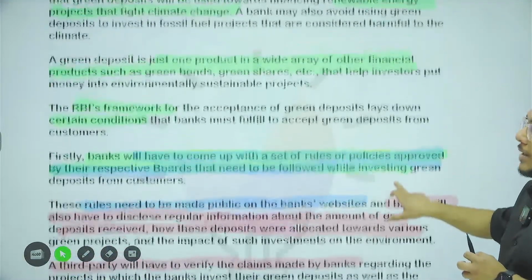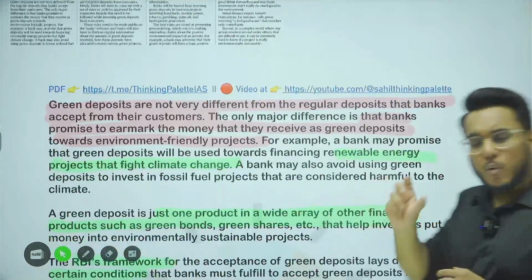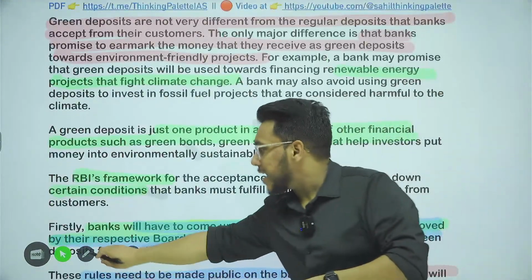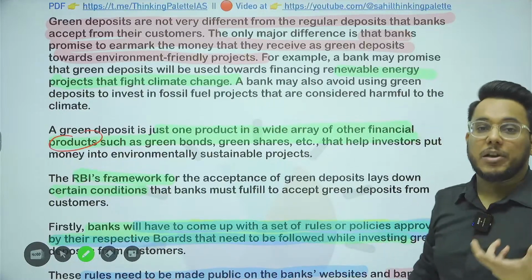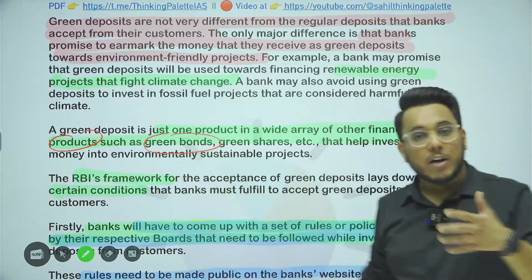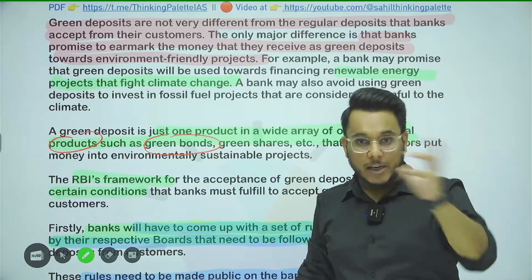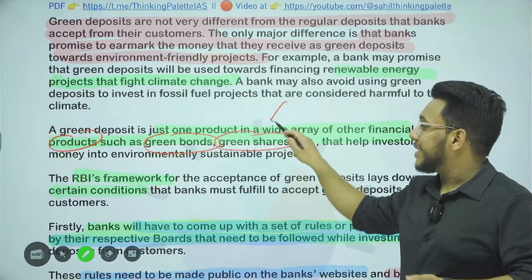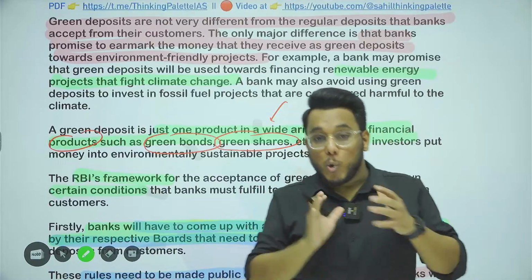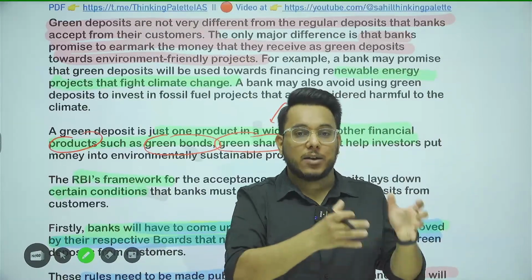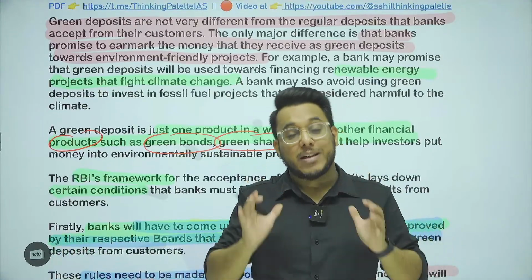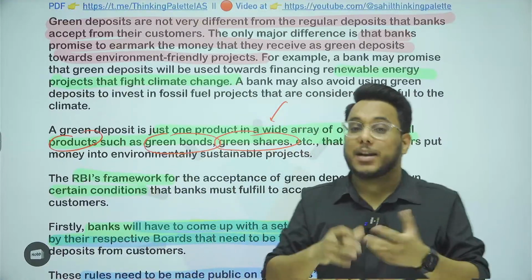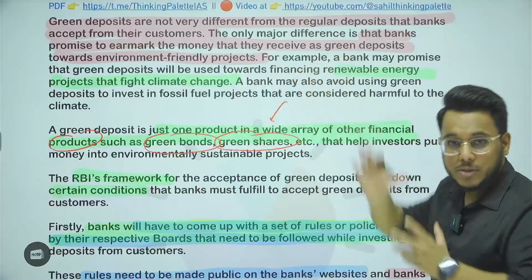Now, the green deposit is nothing but one type of climate finance tool. You might have heard in the news that there are many financial products today which have some kind of a green application. For example, there are the green bonds. So government is issuing the bond and the government will use that particular money into the climate smart infrastructure projects. There are the green shares. Basically there are certain companies who promise to their stakeholders or their investors that we will use your money in such a way that our project, our factory, our business will not impact the climate. So there are the green shares, green bonds are there, green deposits now we are seeing.